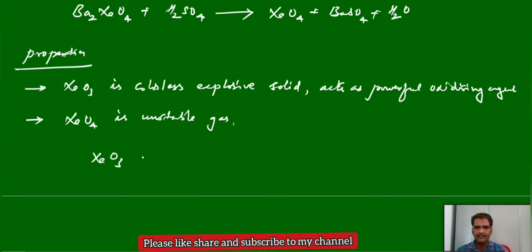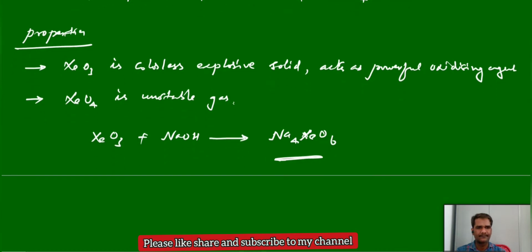One reaction: this xenon trioxide, when you treat with sodium hydroxide, we will get sodium perxenate. Again, the product is important, sodium perxenate. These few properties only, not much important about this xenon trioxide. So this is about the xenon compounds, both fluorides and oxides.